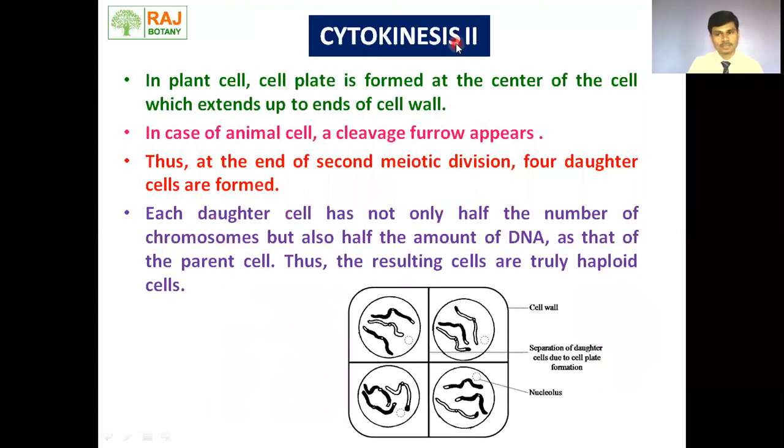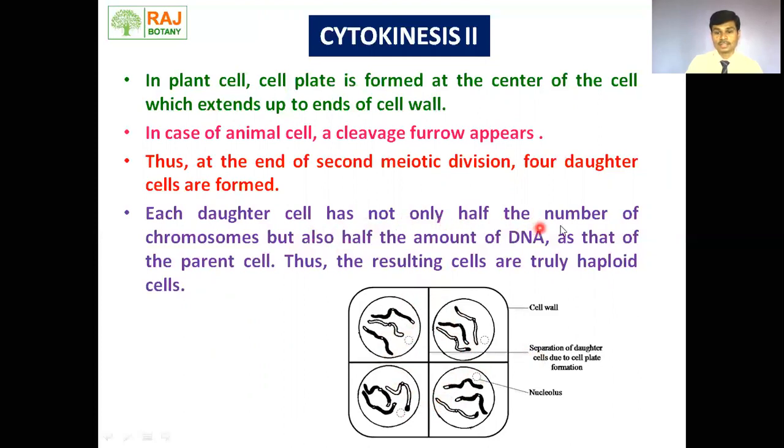Cytokinesis second. Up till now, as far as meiosis second is concerned, only the division of the nucleus happened, meaning separation of chromosomes happened, but the division of the cytoplasm still remains, and that takes place in cytokinesis second. In plant cells, a cell plate is formed, and in animal cells, a cleavage furrow is formed. Here we can see this is a plant cell, and the cell plate has formed, and now we can see there are four haploid cells, four haploid daughter cells.